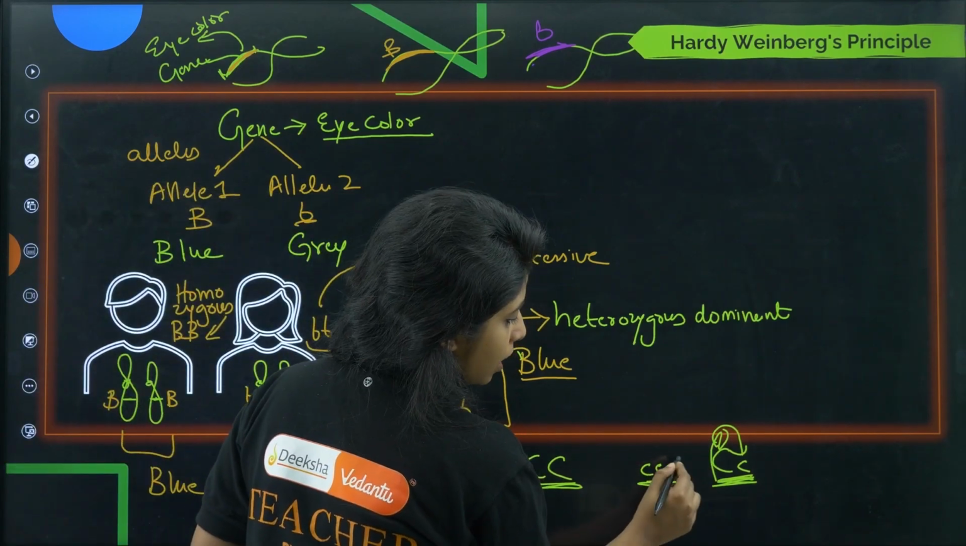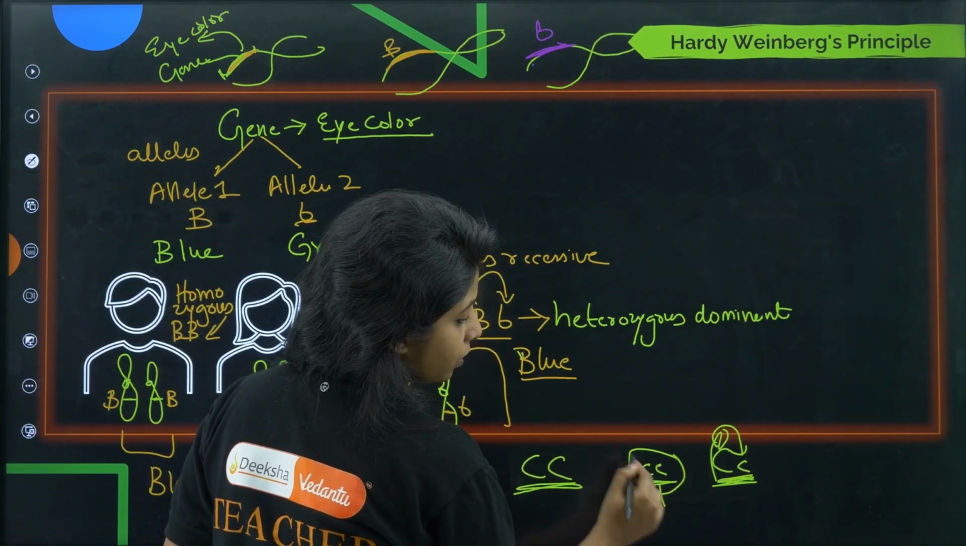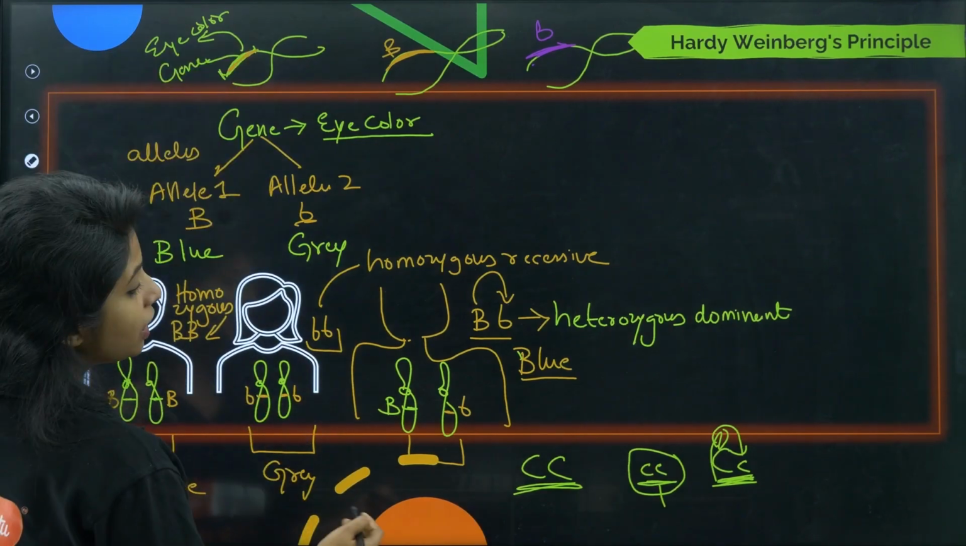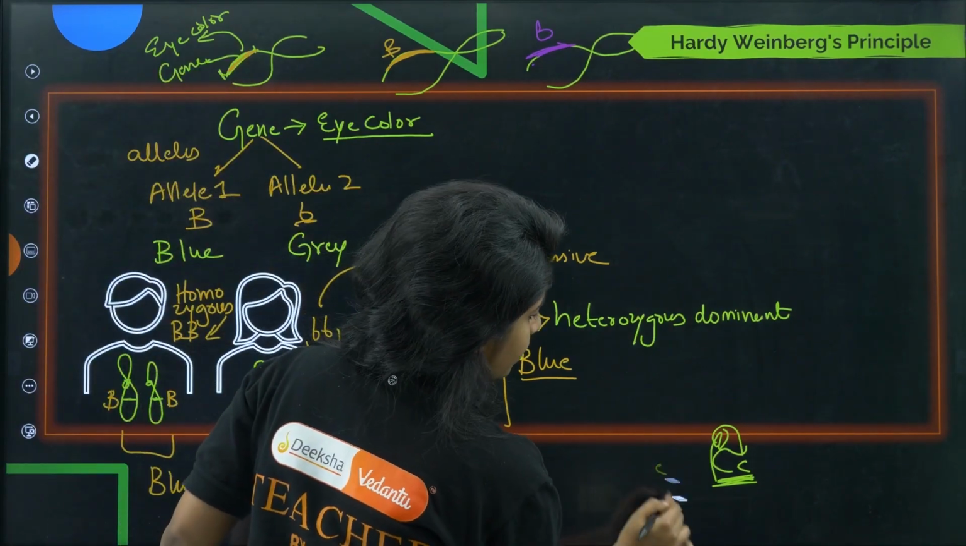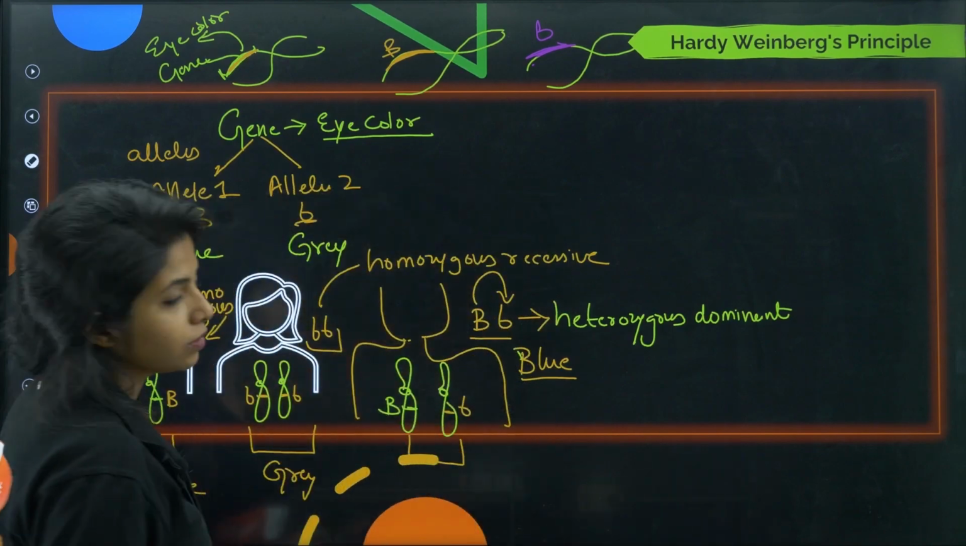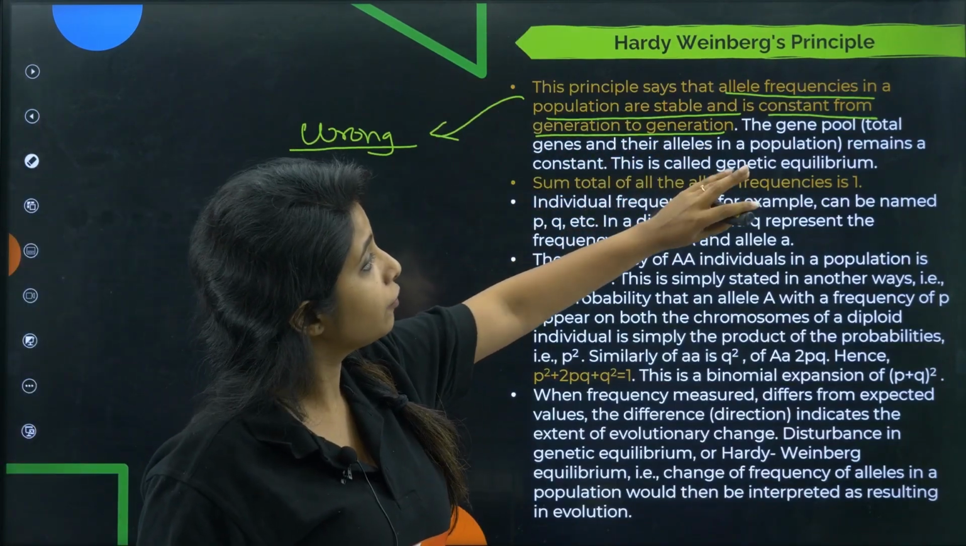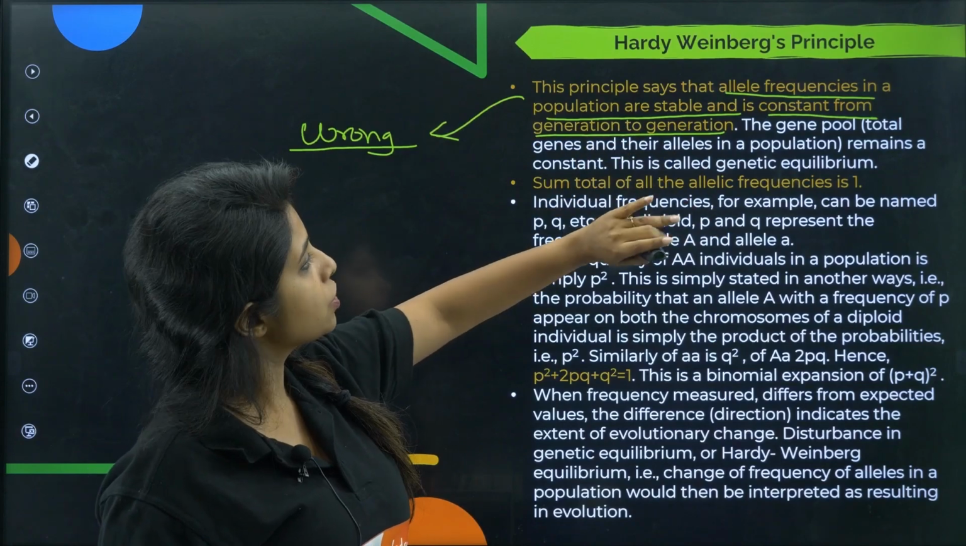When the two alleles are of the same type and both of them are recessive, at this point of time it will be shown. Okay, now why am I talking about genetics over here? Because I needed to explain something. The principle says that allele frequencies in a population are stable and constant from generation to generation.